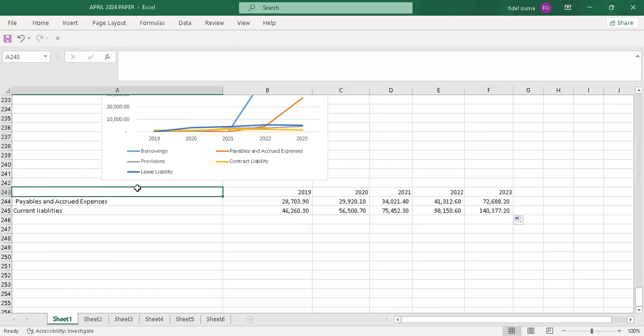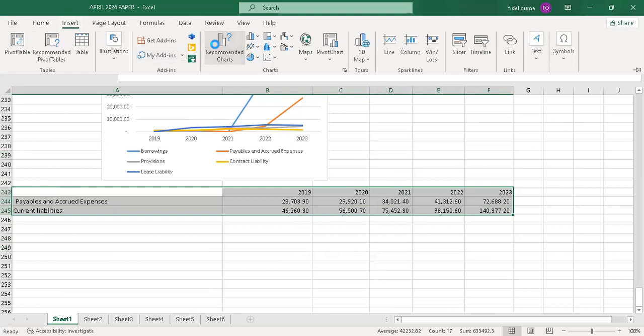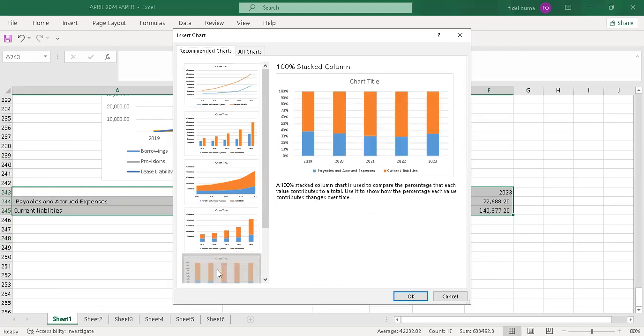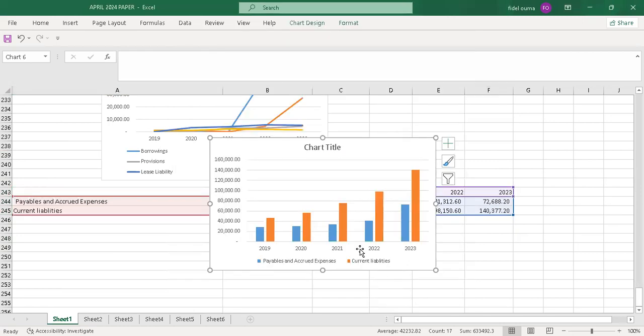So with that, now I'll be able to create, then insert, and recommended. Let me use that. I say okay. Let me give it the chart title.